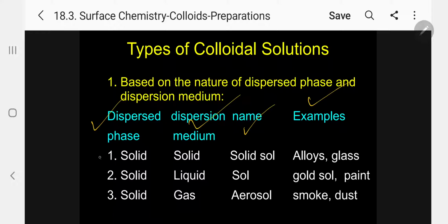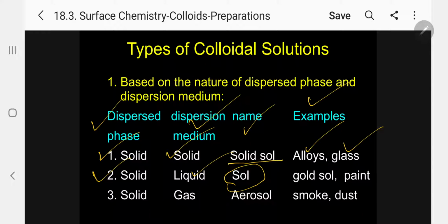First let me take dispersed phase solid, dispersion medium solid. The colloidal solution we will give a specific name, solid sol. Solid present in solid medium, solid sol. Examples: alloys, glass. Number 2, the dispersed phase is solid, the dispersion medium is liquid, which is sol.